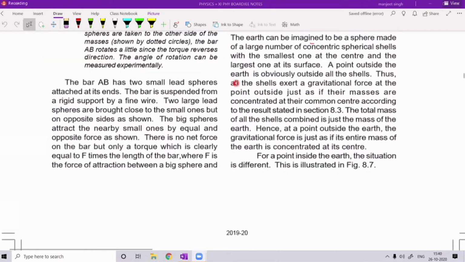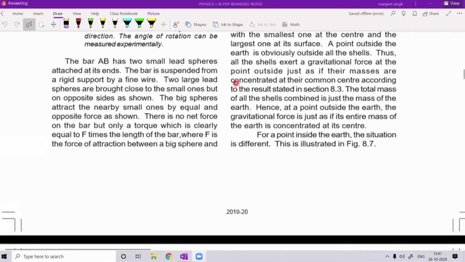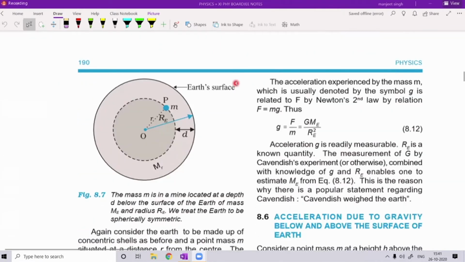What is the acceleration due to gravity of Earth? Suppose a body of mass m is on the surface of the earth, then what is the acceleration due to gravity on that body? So in a simplistic manner, we will understand it like this.